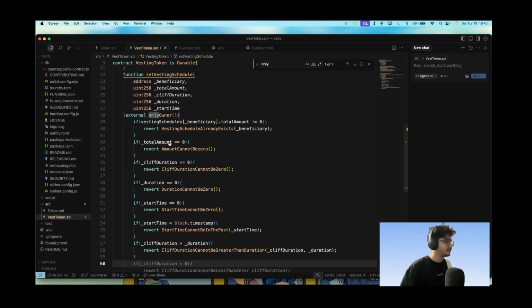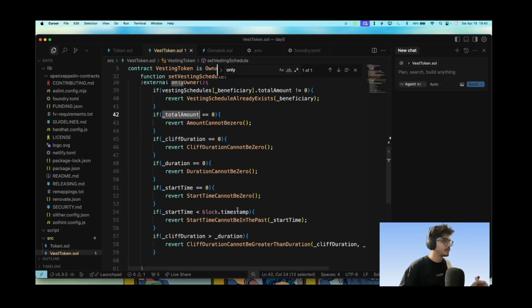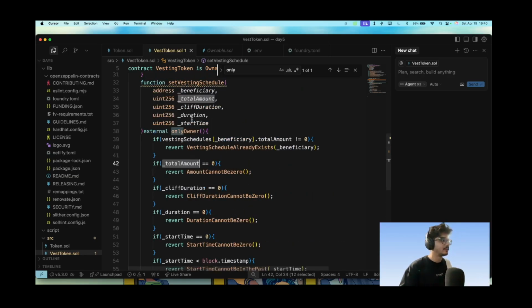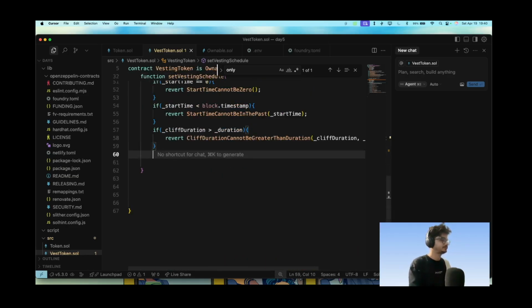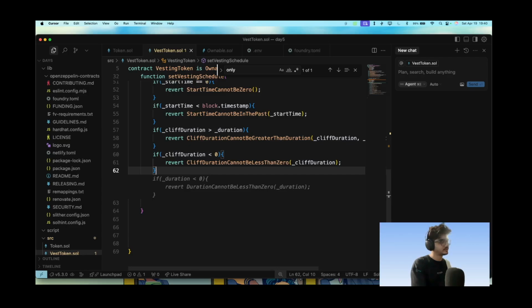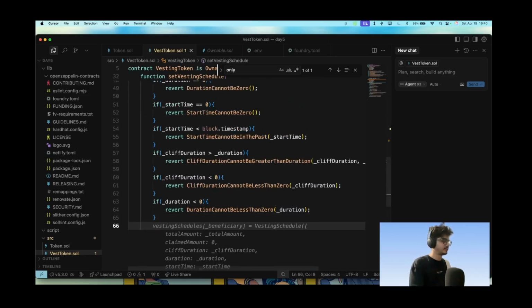These are some errors that I will explain. So the total amount cannot be greater than whatever the amount is set for the person. Okay, so now if cliff duration is less than 0, and if duration is less than 0, duration cannot be less than 0. Do we have this error? Yeah, we have this error. Okay, I guess this covers the errors.